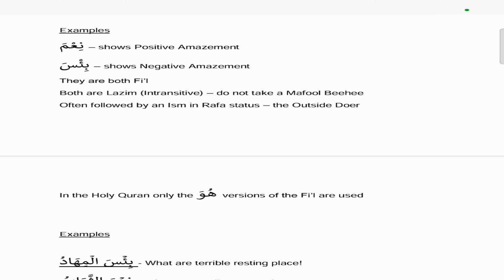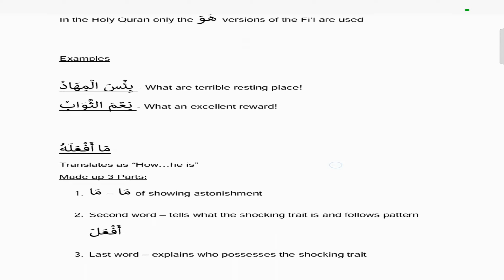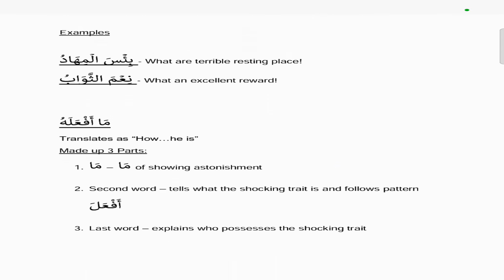They're often followed by an ism in the rafa status, which is the outside dua. In the Holy Quran, only the huwa versions of the fi'l are used. So examples, bi'sa al-mihadu, which means what a terrible resting place. So bi'sa is a negative way of showing amazement. So you say what a terrible, but mihadu, if you notice, it's rafa and it's an ism which comes after the fi'l, bi'sa, and therefore it's the outside dua. So you say what a terrible resting place.